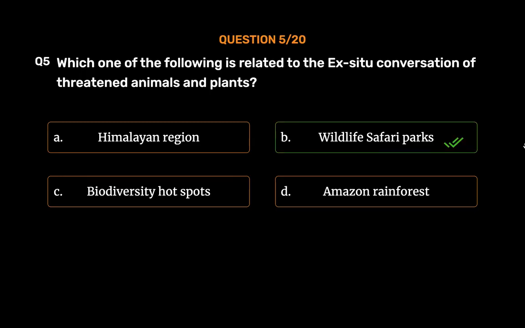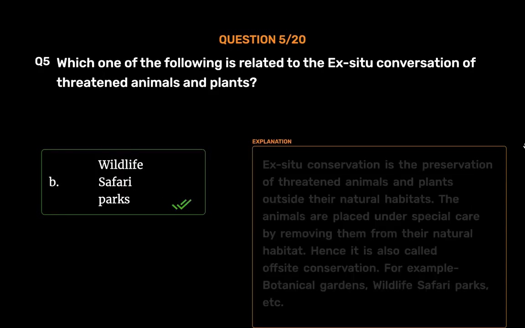Wildlife safari parks. Ex situ conservation is the preservation of threatened animals and plants outside their natural habitats. The animals are placed under special care by removing them from their natural habitat. Hence it is also called off-site conservation. For example, botanical gardens, wildlife safari parks, etc.